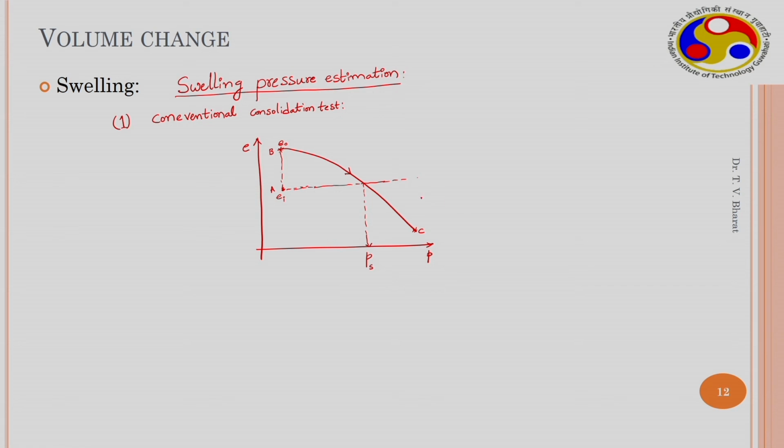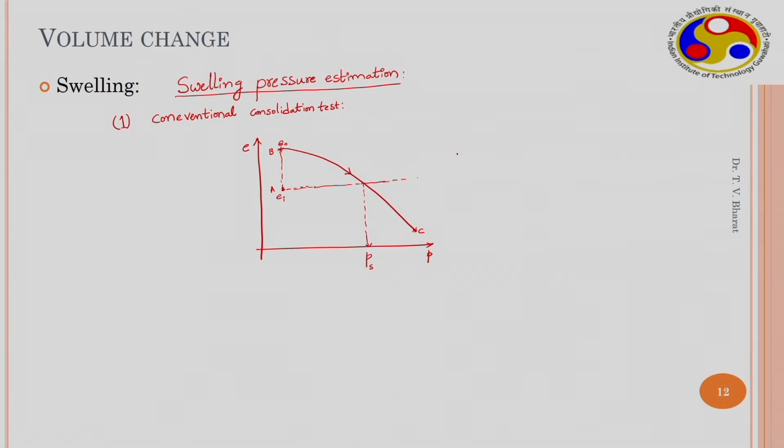Often we have restrictions. For example, for highly expansive clays the swelling potential will be very high, and generally we take a 2 centimeter by 6 centimeter sample, 6 centimeter diameter and 2 centimeter thickness. So the mold is generally 2 centimeter thick and 6 centimeter diameter. When you compact the sample to nearly half or less than half, if the swell potential is significantly high, then you need to compact the sample into a very thin sample. So this makes a lot of difficulties in exactly estimating the swelling pressure and swelling potential. So the estimate is not accurate.